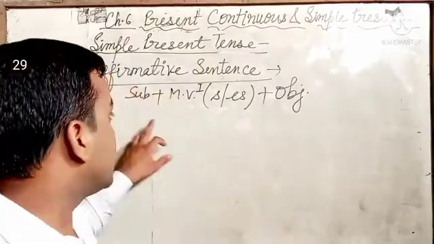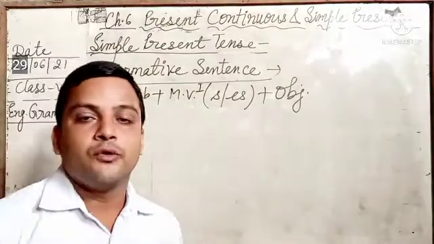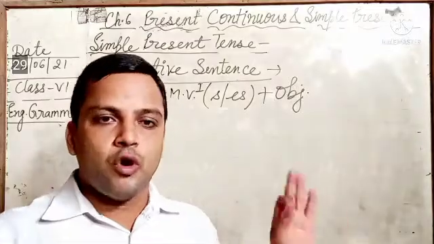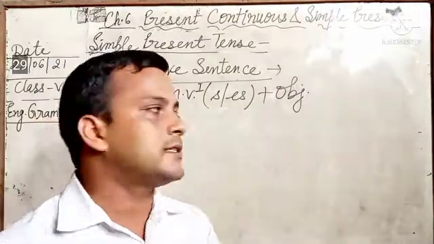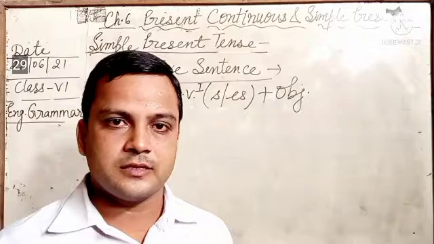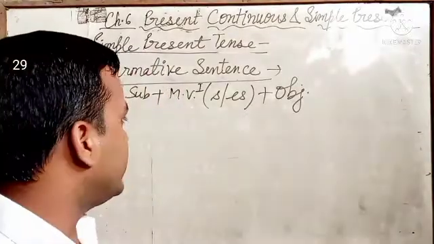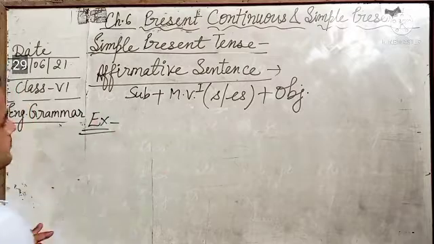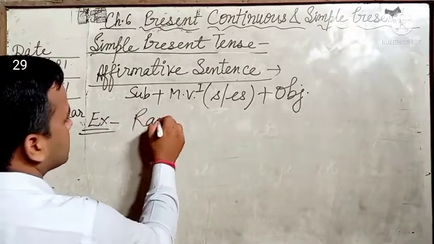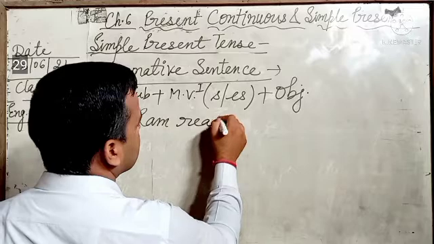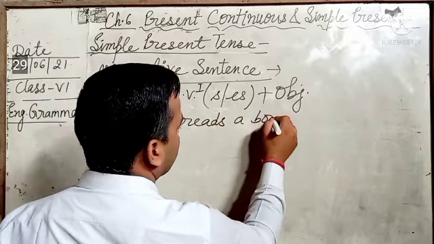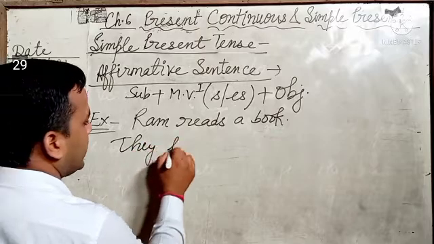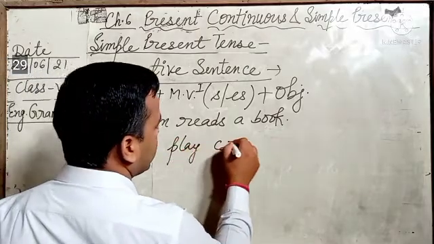Okay? And in affirmative sentence, we never use do or does. We never use do or does in affirmative sentence in simple present tense. This is very important point, so you have to remember it. For example, Ram reads a book. They play cricket.